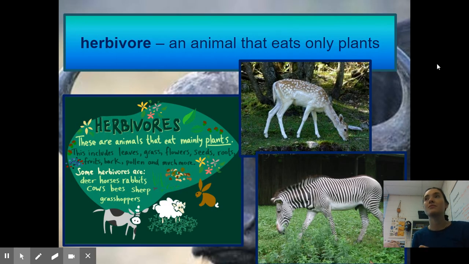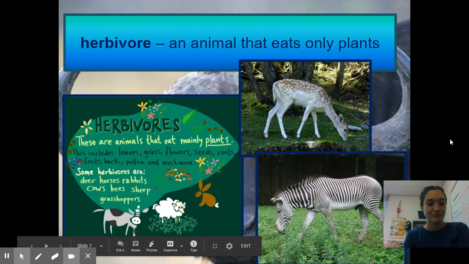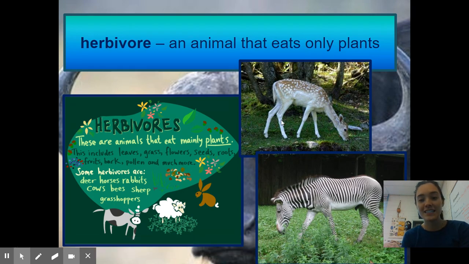Now we're going to talk about herbivores, carnivores, and omnivores. These are things that we have not talked about. An herbivore is an animal that eats only plants. We have a deer here and a zebra. Some other examples are deer, horses, rabbits, cows, bees, sheep, and grasshoppers. These things only eat plants. They do not eat meat. Even this deer does not eat meat. Horses do not eat meat. They're basically vegetarians. An herbivore is something that only eats vegetables and plants.